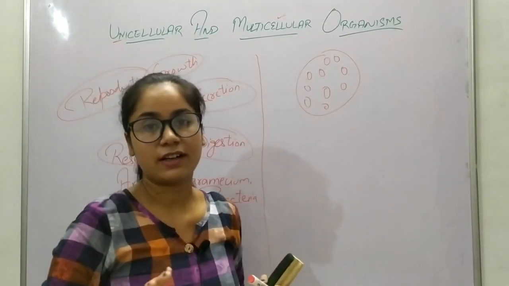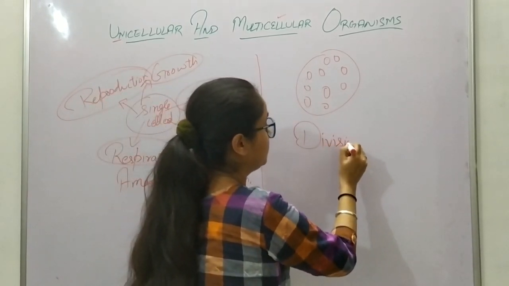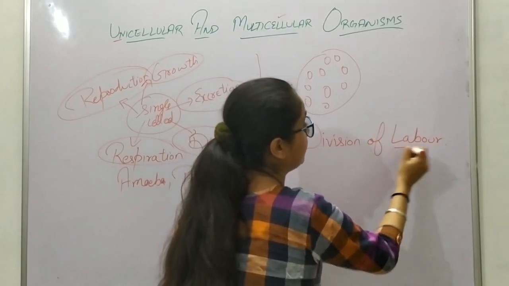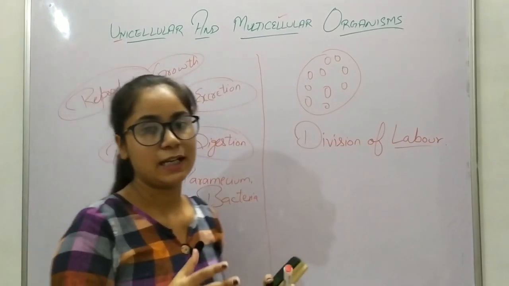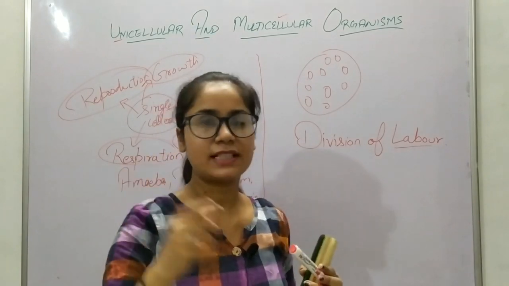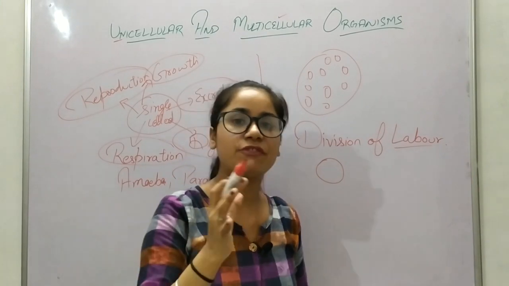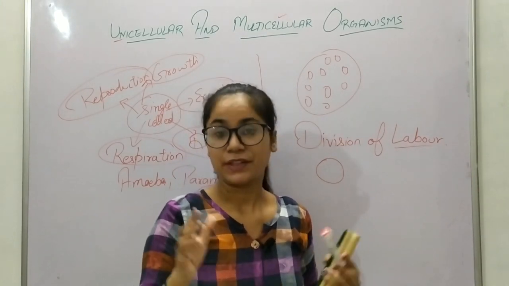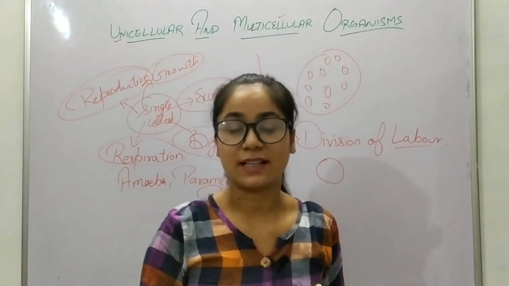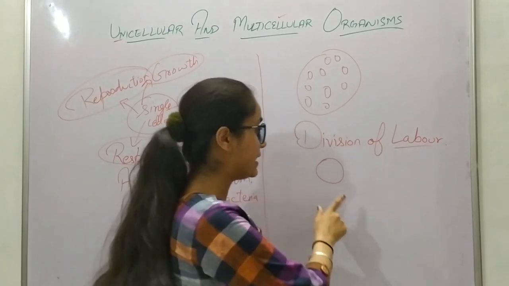Similarly, in the multicellular organism, there is division of labor. That means every cell performs its own process. You can say in one cell there are different cell organelles that perform different functions, like mitochondria. You would have heard that mitochondria is called the powerhouse of the cell. Why? Because mitochondria produces energy in the cell.